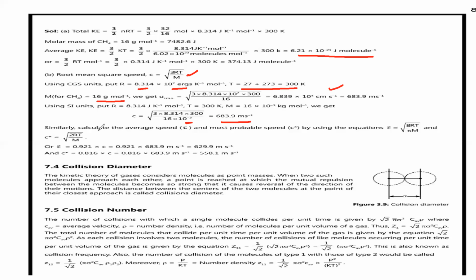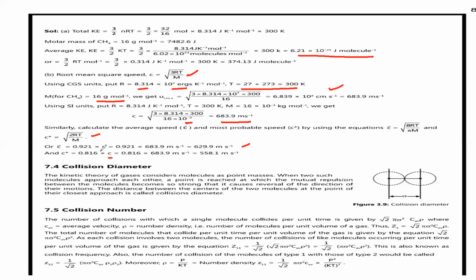Next, similarly, calculate the average speed and most probable speed by using equations. C bar, that is C average, is equal to root of 8RT by pi M, and C star is equal to root of 2RT by M, that is the most probable speed. Or you can take C average is equal to 0.921 into C. Since we got C already, it is 0.921 into 683.9. And C star is equal to 0.816 into C, that is 0.816 into 683.9. Because the relation between C average and C is 0.921 into C, whereas between C star and C it is 0.816 into C. What is C? C is called what?